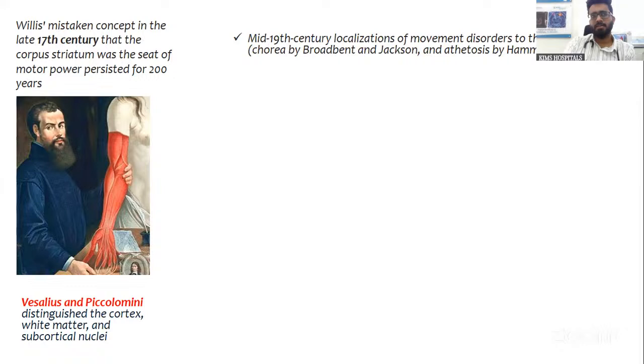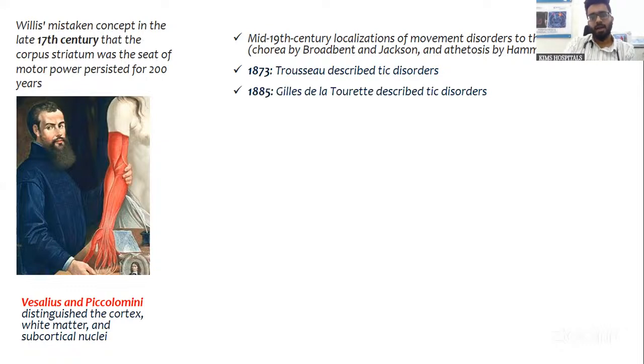After around 200 years, in the 19th century, came other scientists called Broadbent and Jackson. They came up with the hypothesis of the striatum being the head of movement disorders, with the origin of movement disorders being primarily the basal ganglia, that is the striatum. Chorea was described specifically by Broadbent, and athetosis by Hammond. Later, in 1873, Trousseau was the first to describe tic disorders. And Tourette syndrome was described by Gilles de la Tourette in 1885.